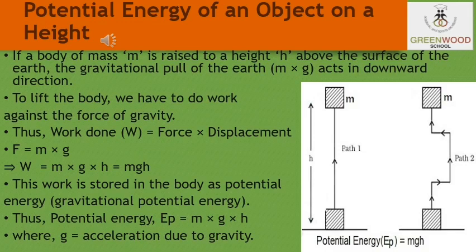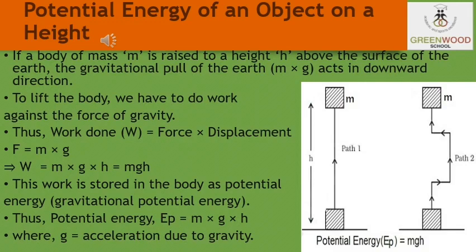So students, as we know, work done is force times displacement, and the force is mass times acceleration due to gravity. Mass means the weight of the body and g is the acceleration due to gravity. Now the displacement here is h.